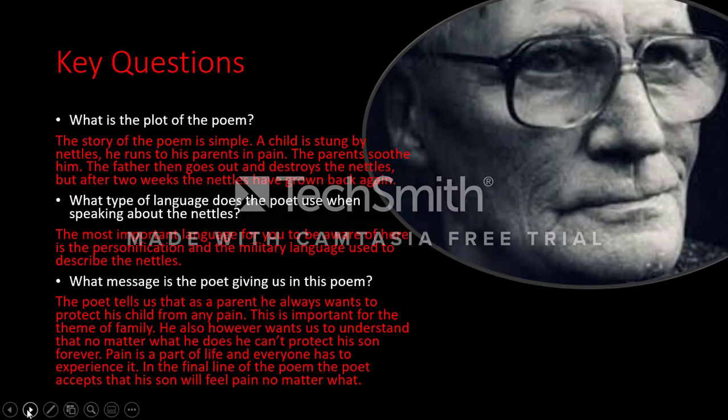Okay. So back to those questions we started on. What is the plot of the poem? So the story of the poem is simple. A child is stung by nettles. He runs to his parents in pain. Right? The parents soothe him to try and make him feel better. The father then goes out and destroys the nettles. And after two weeks, the nettles have grown back again. And that's the story of the poem. That's the plot. That's what's going on.